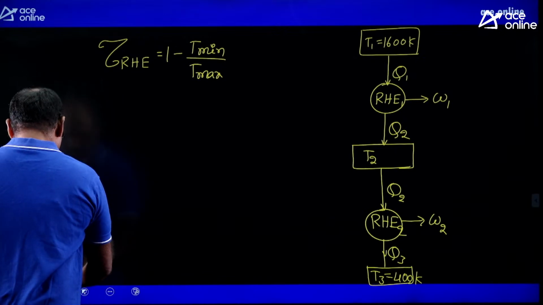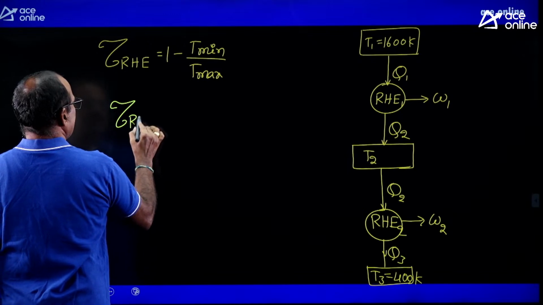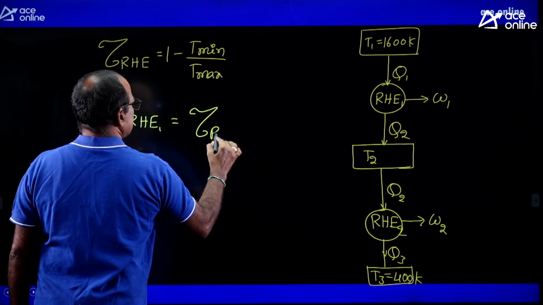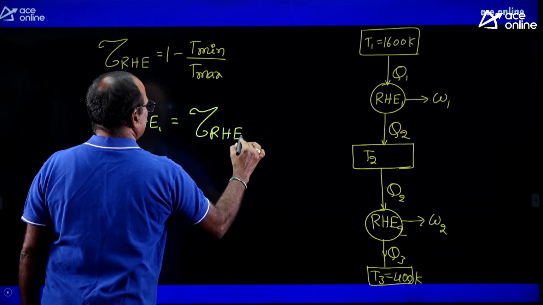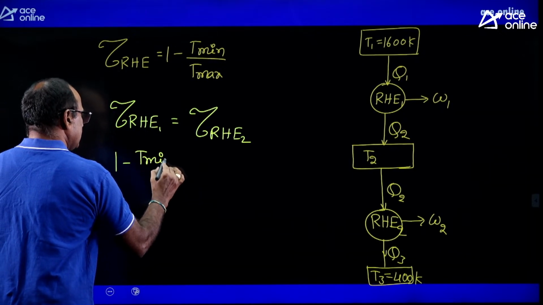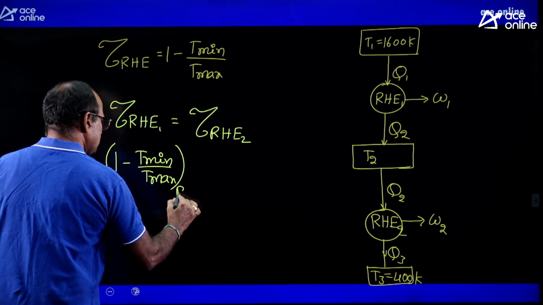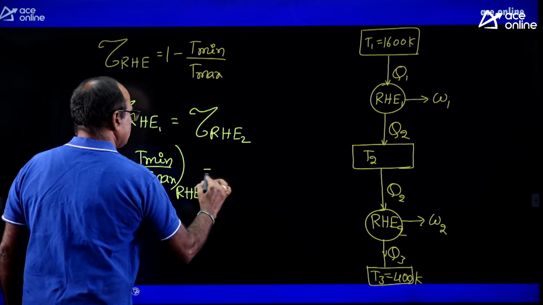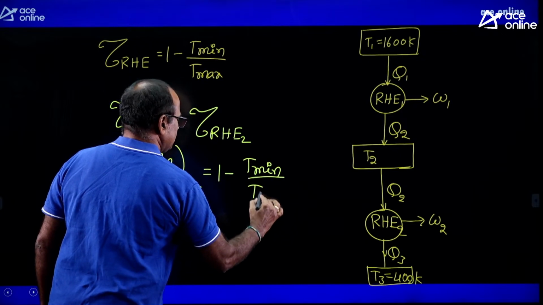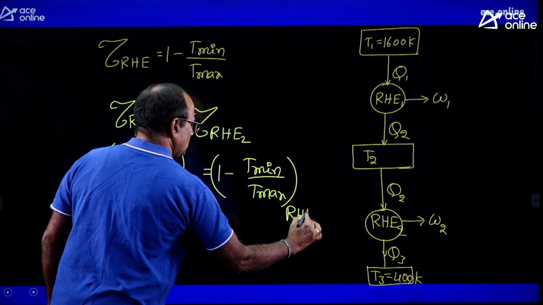Here, according to the given condition, the efficiency of reversible heat engine 1 is equal to the efficiency of reversible heat engine 2. It means 1 minus T minimum by T maximum for engine 1 is equal to 1 minus T minimum by T maximum for engine 2.